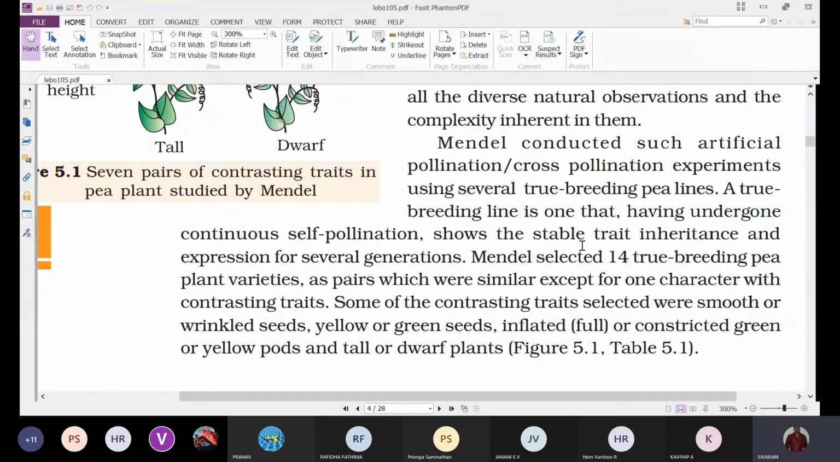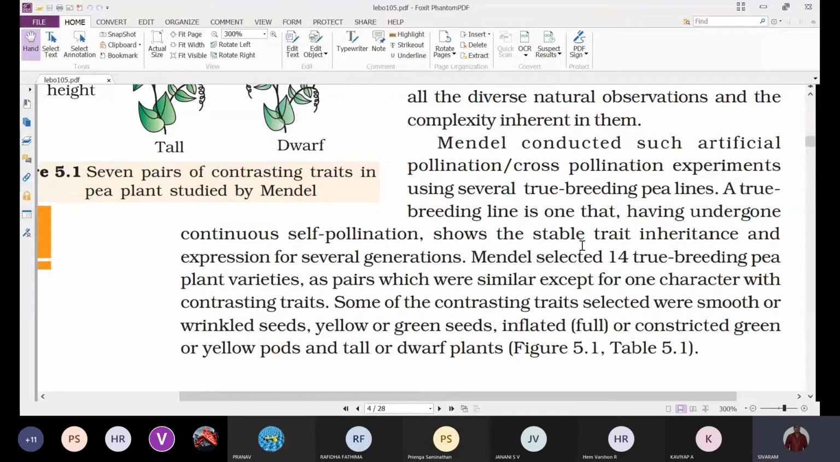In the initial stages of these hybridization experiments, he always used true breeding or pure lines for that trait. Whatever trait he wanted to study the inheritance pattern of, he checked whether that plant is a true breeding or pure line. That means he confirmed that the plant is showing a homozygous nature for that trait.